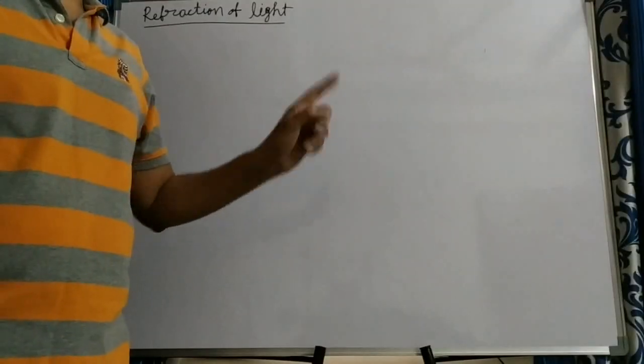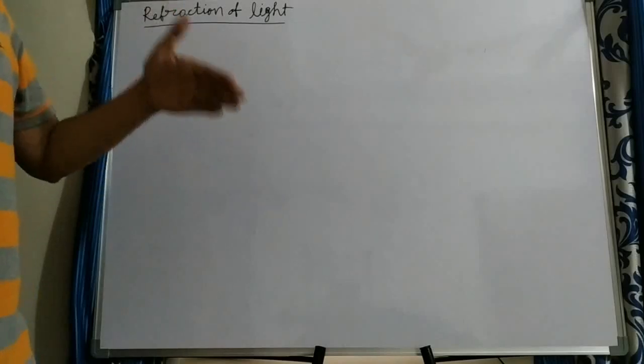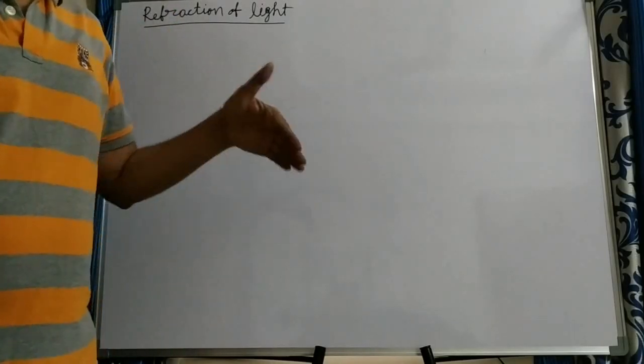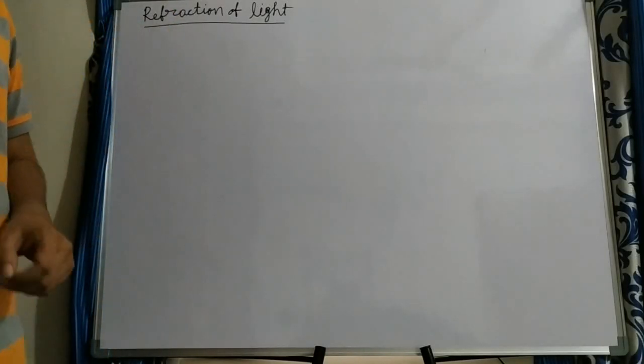Now we'll see about refraction of light. What does refraction of light mean? When a light ray enters from one medium to another medium, its path changes a little bit, that is, it bends at the interface of the mediums.